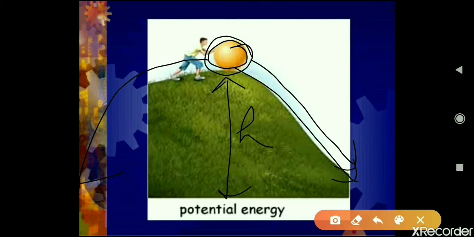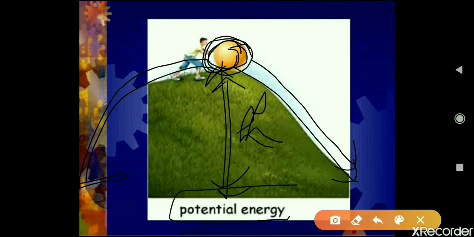Because you have done some work on this ball while taking it from the ground to a certain height h. Because of that work done on the ball, it has some energy stored in it, and that stored energy is known as potential energy. And because of that potential energy, this ball is able to come down by itself to the ground.